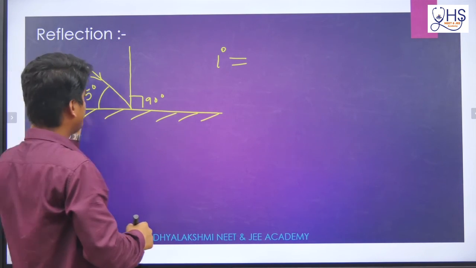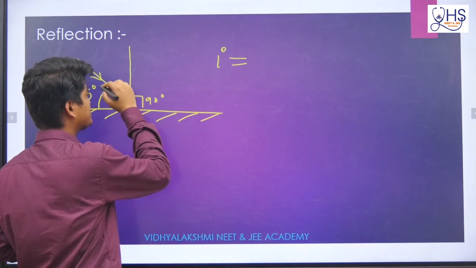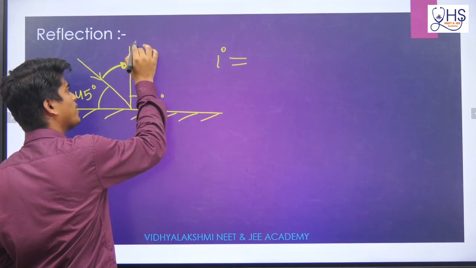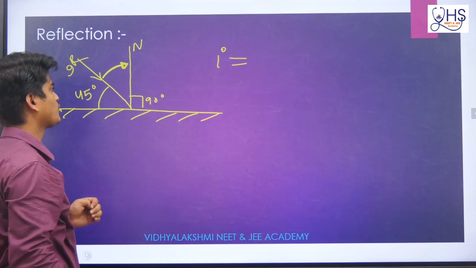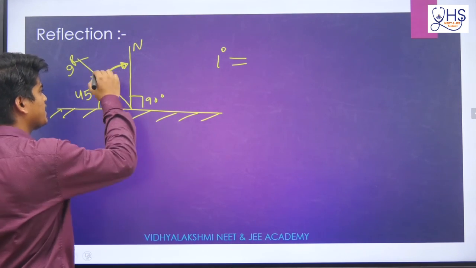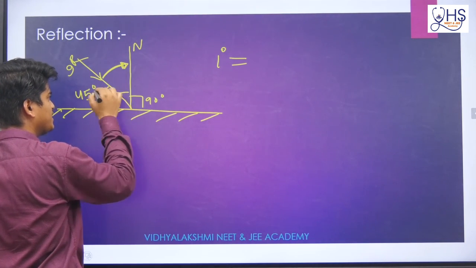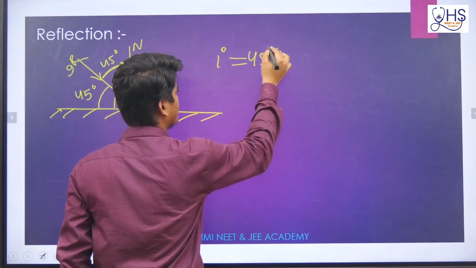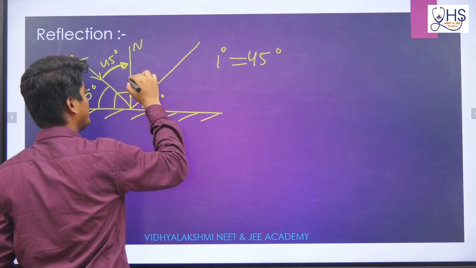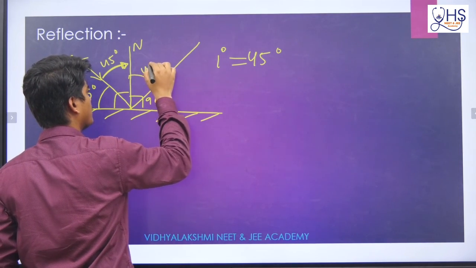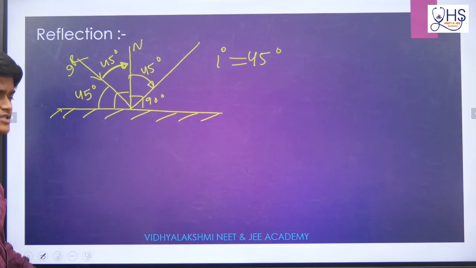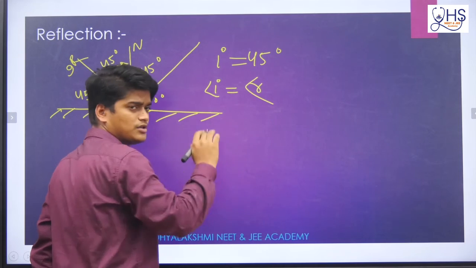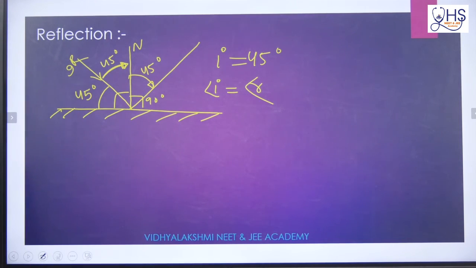Now listen, if this angle is 45, what about the angle of incidence definition I told? It is always measured from the incident ray to the normal. This is the normal, this is the incident ray. If this total is 90 degrees and this is 45, then this will be 45 also. So the incidence angle is 45. Similarly, the reflection also will be 45 degrees, because according to the law of reflection, angle i should be equal to angle r. So the incidence angle and reflection angle will be the same.